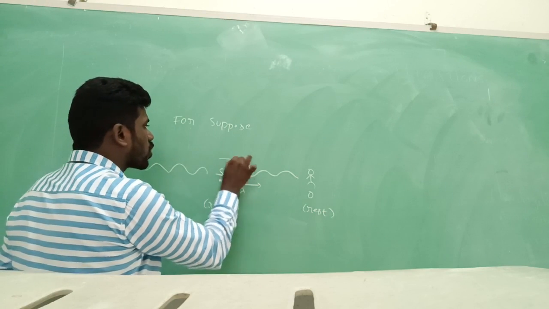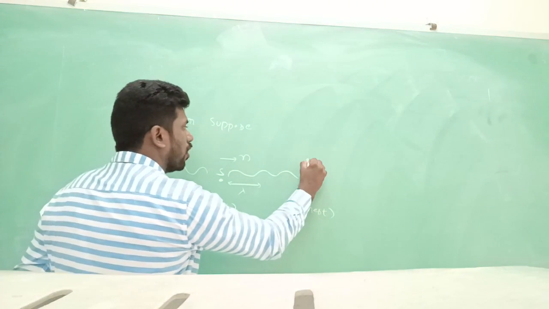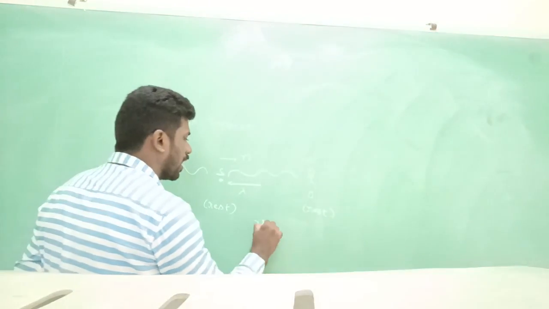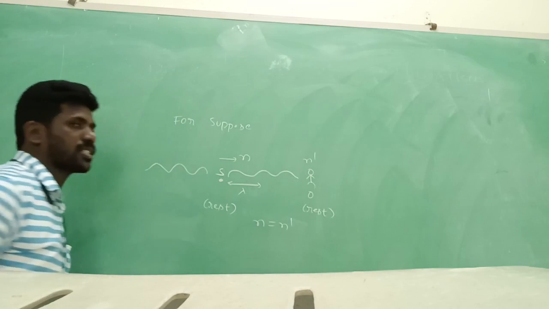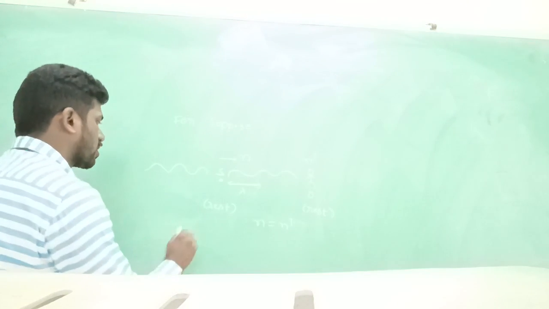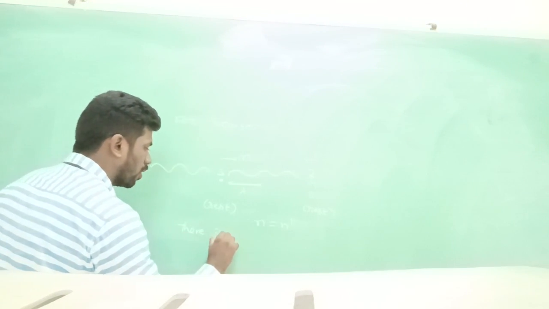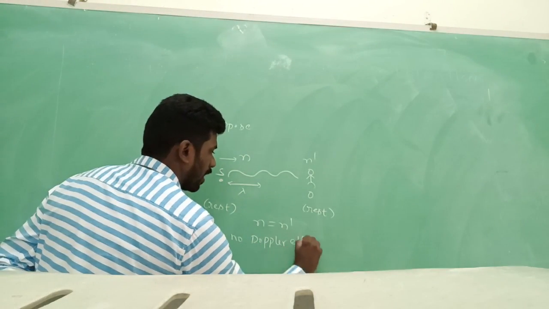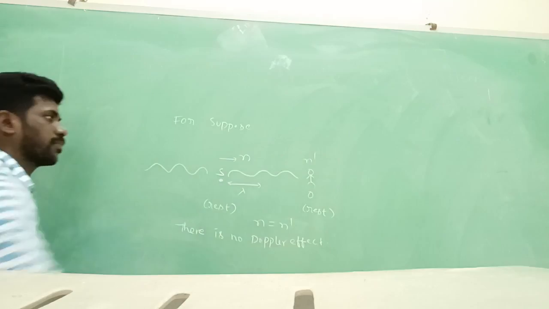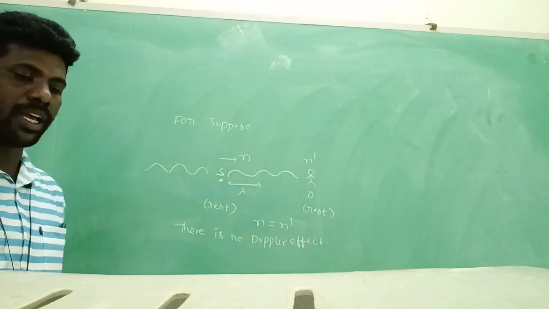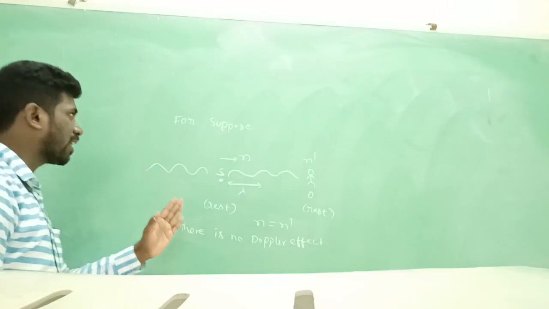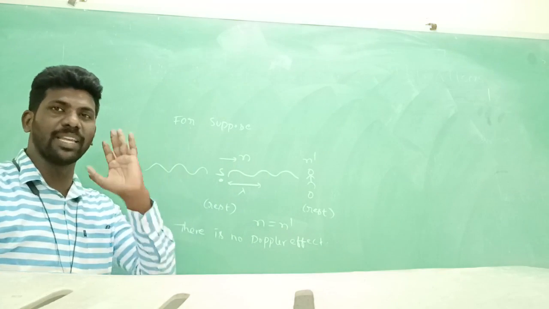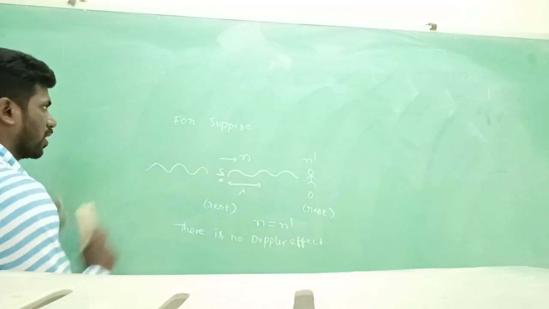The sound produced by it is N, and the sound heard by the observer is N dash. In this condition, N equals N dash, so there is no Doppler effect. The Doppler effect will occur when either the source or the observer is in motion.